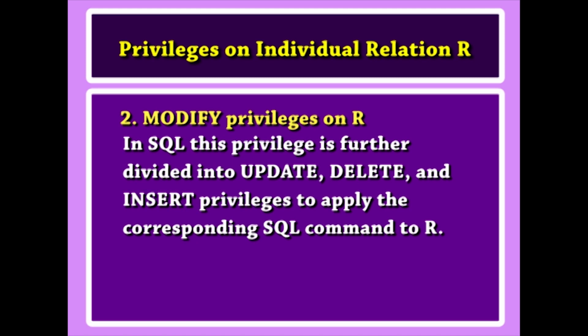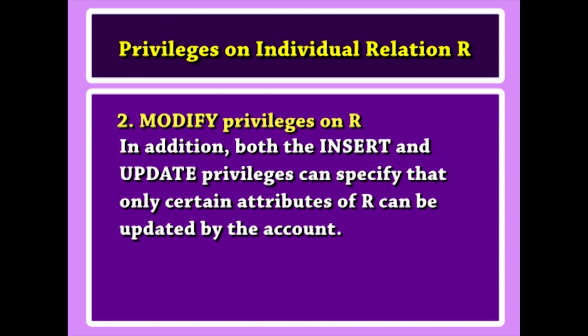In SQL, this privilege is further divided into update, delete and insert privileges to apply the corresponding SQL command to R. In addition, both the insert and update privileges can specify that only certain attributes of R can be updated by the account.